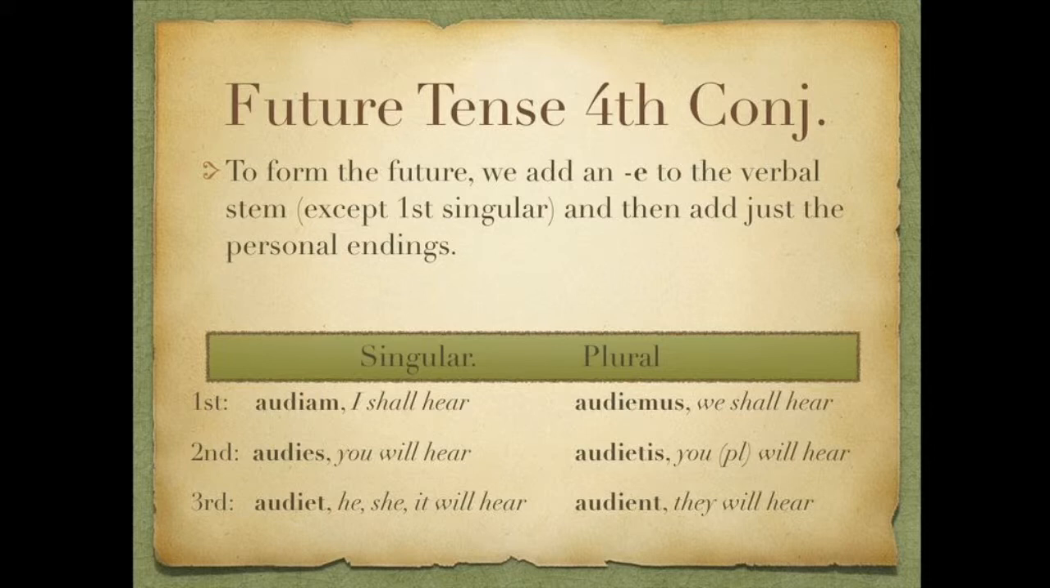First person singular in the future, audiam, I shall hear. Second singular, audies, you will hear. Third singular, audiet, he, she, or it will hear. First person plural, audiemus, we shall hear. Second plural, audietis, you plural will hear. And then third person plural, audient, they will hear. And again, notice the I appears in all six forms.